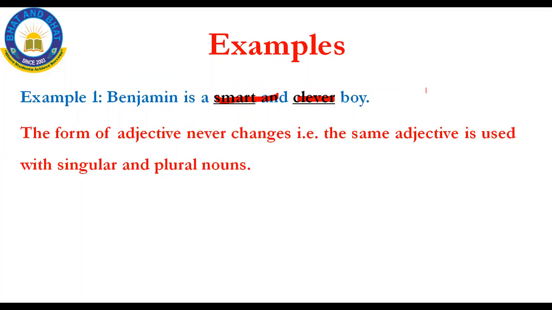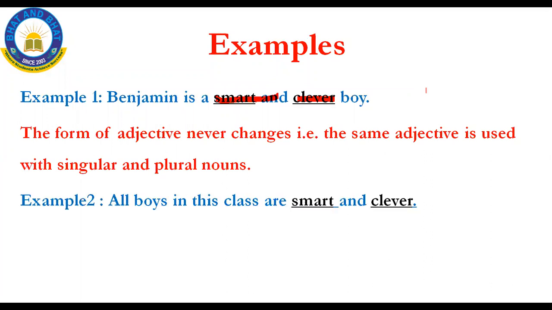Let me explain this now. Look at the second example. All boys in this class are smart and clever. Which is the adjective in the sentence? Smart and clever, isn't it? Again, smart and clever. Now we'll come back to the first example. Benjamin is a smart boy. Is Benjamin singular or plural? Yes, Benjamin is singular. And then all boys. Boys is plural.